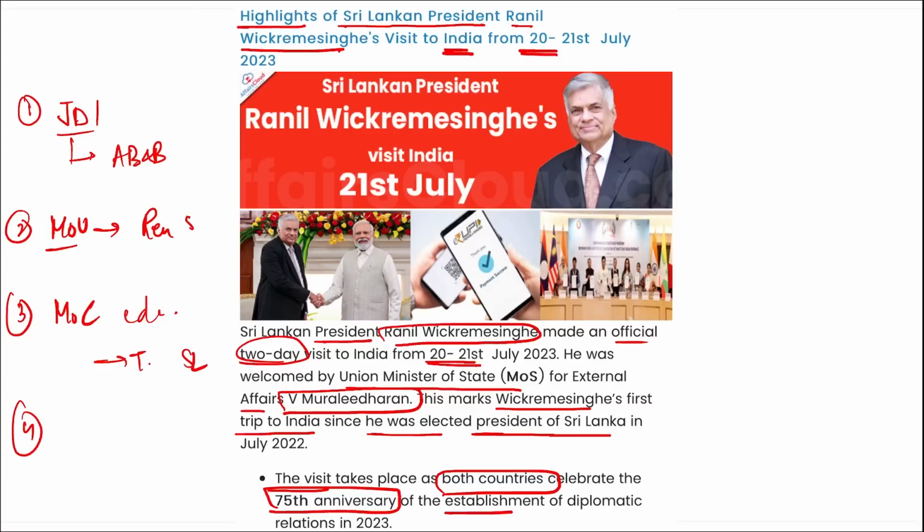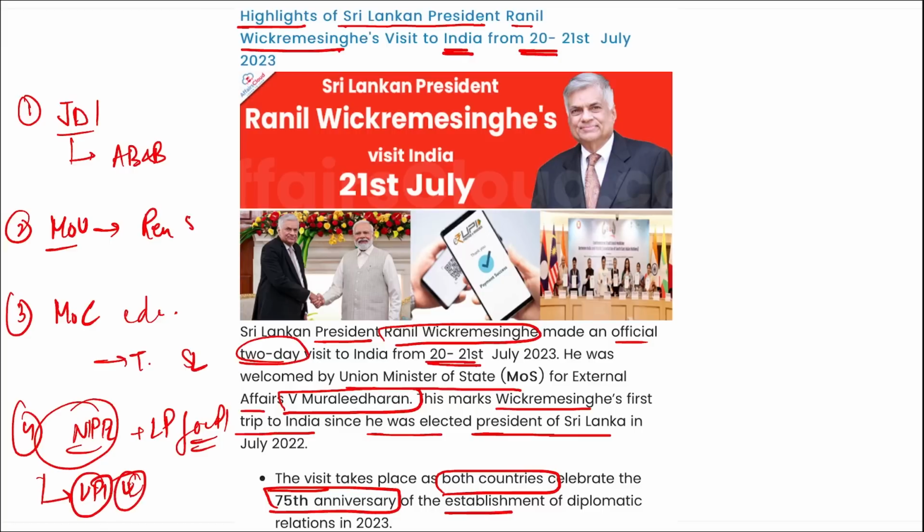Then a network to network agreement between NPCI International Payments Limited (NIPL) and Lanka Pay for UPI application acceptance in Sri Lanka, so that the use of UPI is also encouraged in Sri Lanka.